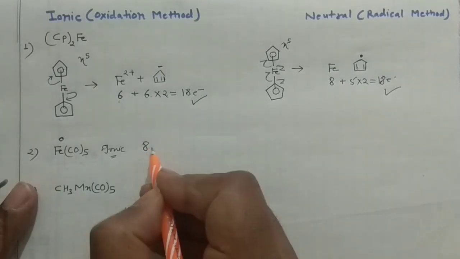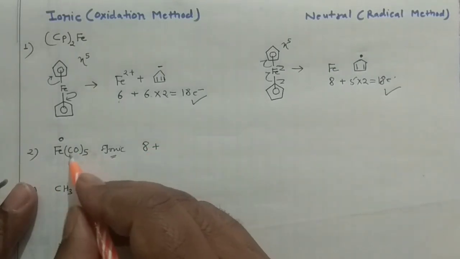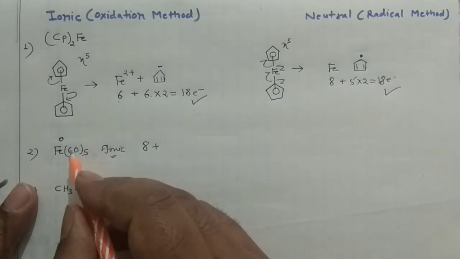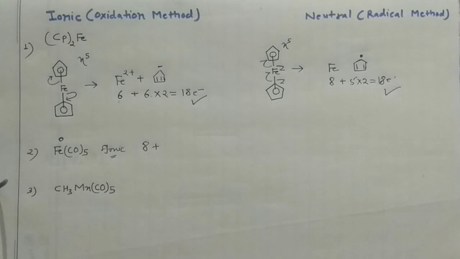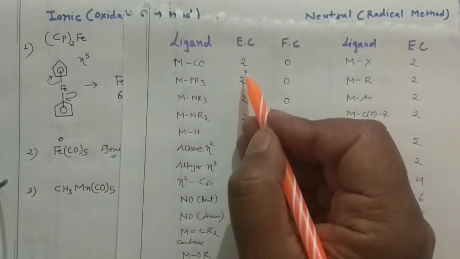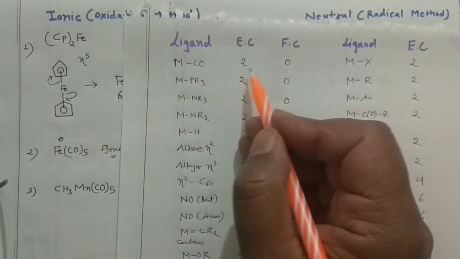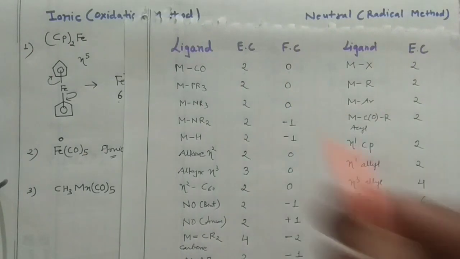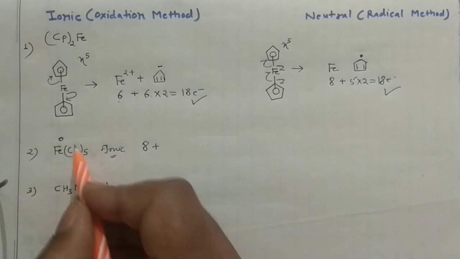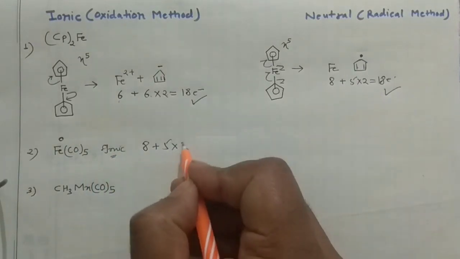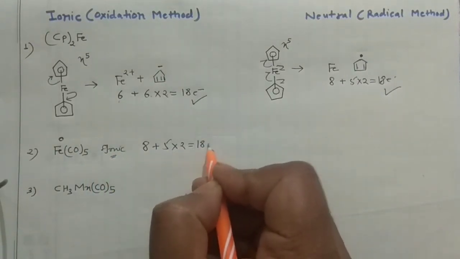Carbonyl is a neutral ligand, and it will provide 2 electrons. I already told you, right? Here you can see it is giving 2 electrons. Electron count is 2 and formal charge is 0. So 5 carbonyls are there, you will multiply 5 into 2. This will give you the 18 electron system.